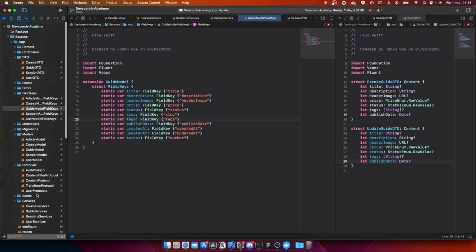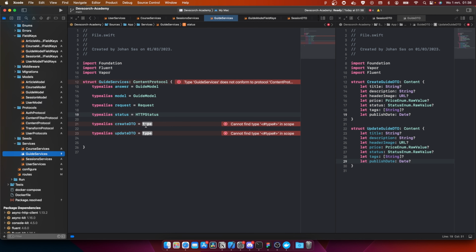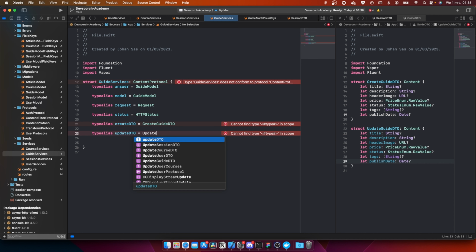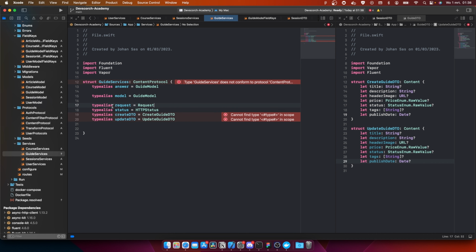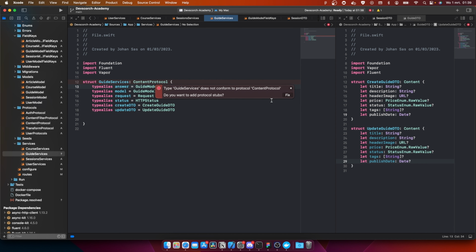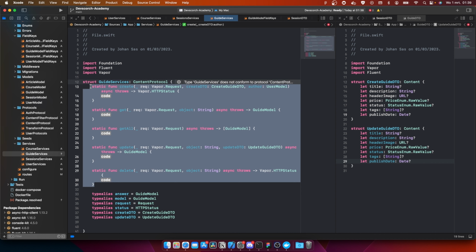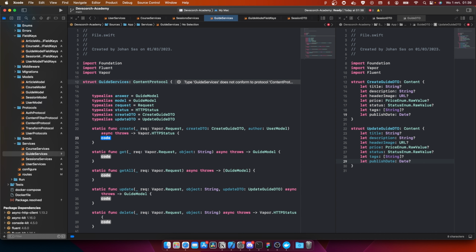Then we go back to our guide service. Okay, so this is going to be the create guide DTO. It's going to be the update guide DTO. And as always, let's clean this up. Now it's going to complain about the other protocol stubs. Now we can actually add those. We're going to do the same as we did before. Command X, Command V.